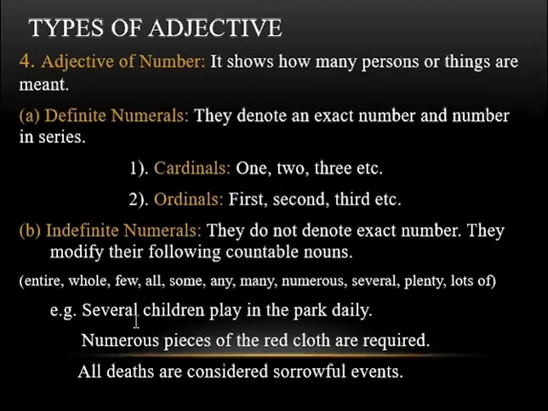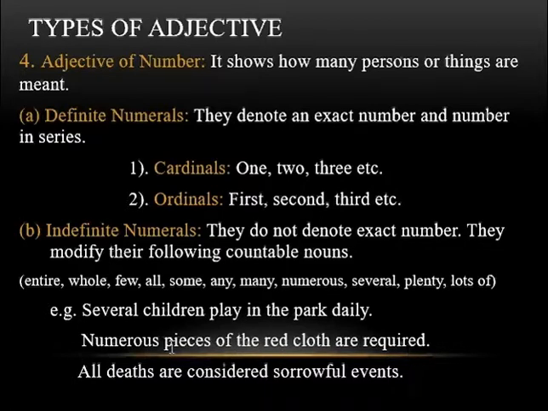Several, like we don't know about the children either. They are two, three, or four, or five, or six. So several is a word which denotes an indefinite number of children. The next is: numerous pieces of the red cloth are required.